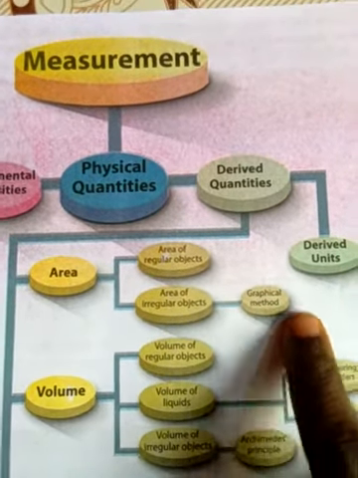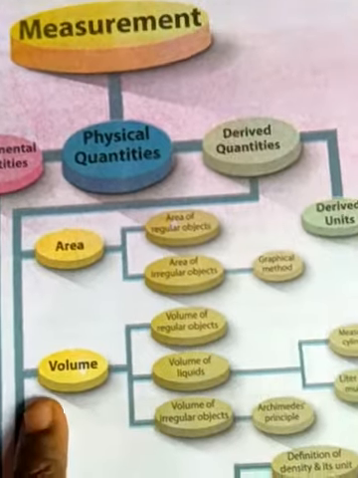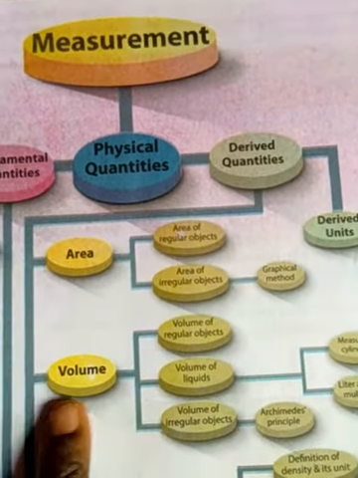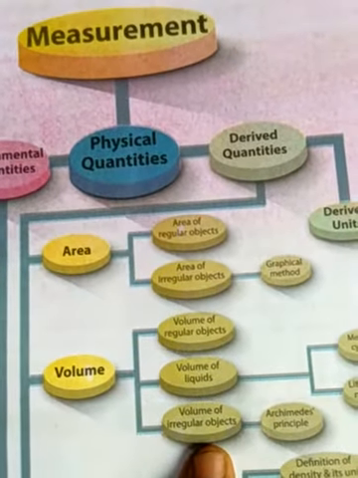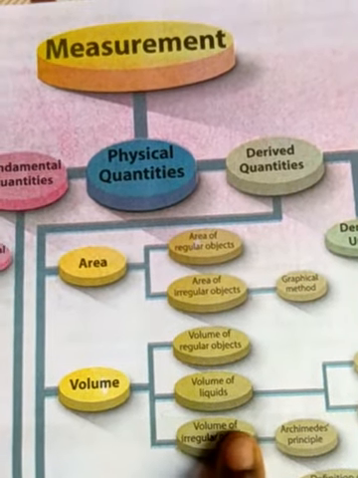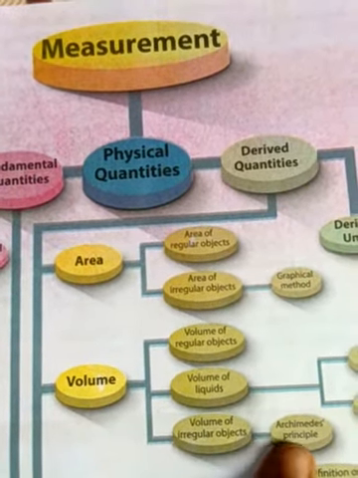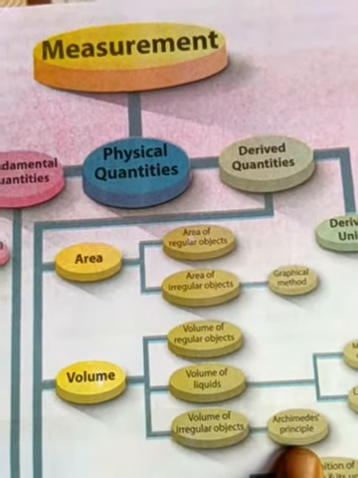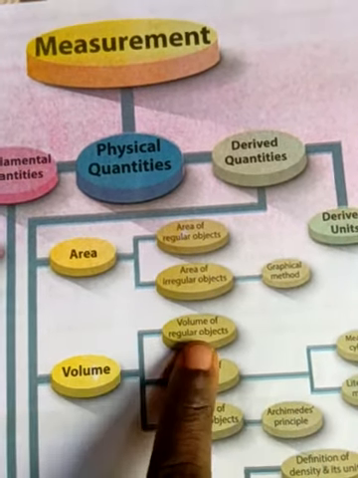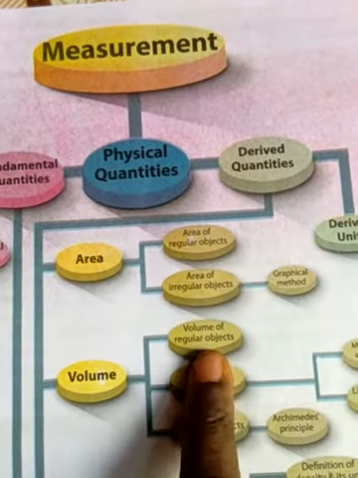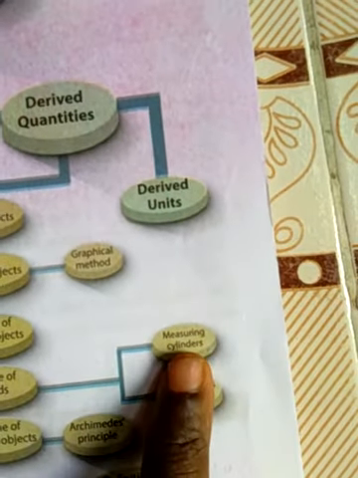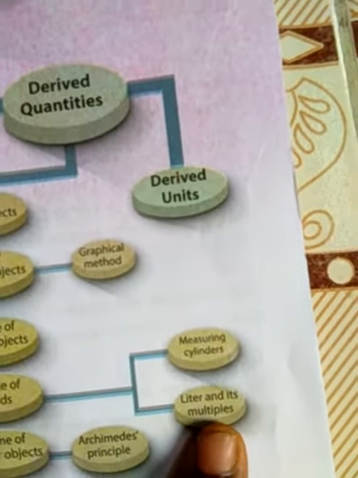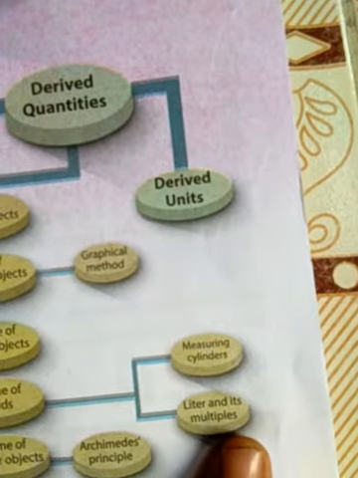Next, volume: volume of a regular object and of an irregular object. For an irregular object we use the Archimedes principle. Next, volume of liquids: one is the measuring cylinder, another is the liter and its multiples.